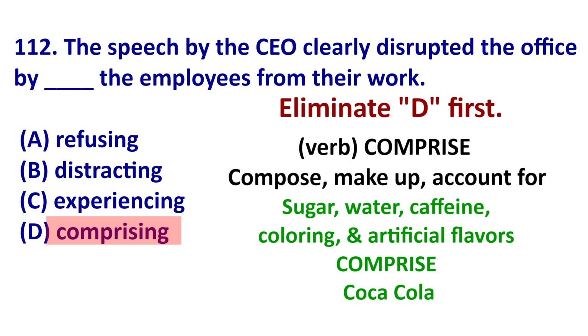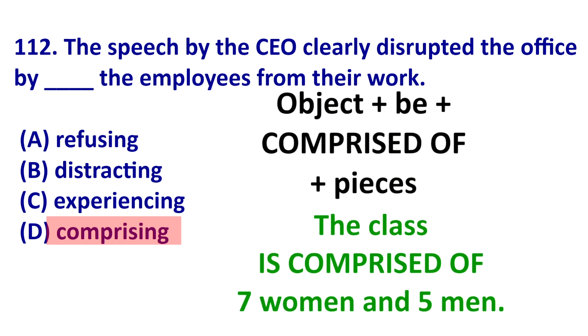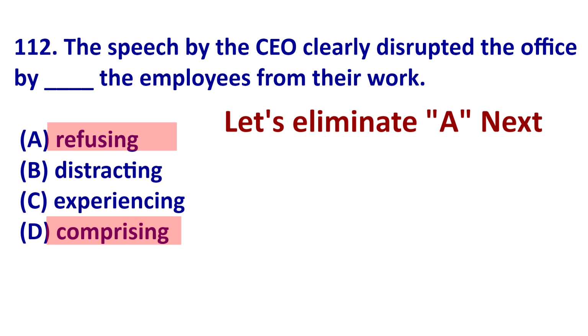Now in passive voice, you will see "be comprised of." For example, the class is comprised of 7 women and 5 men. 7 women and 5 men comprise the class. All right, so we can see in this context for number 112, comprise does not make sense. A speech cannot comprise employees. All right, eliminate D.